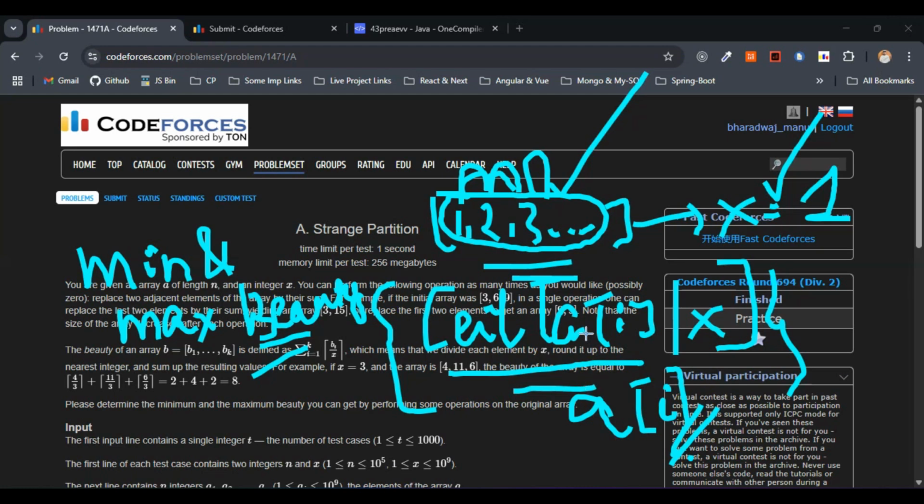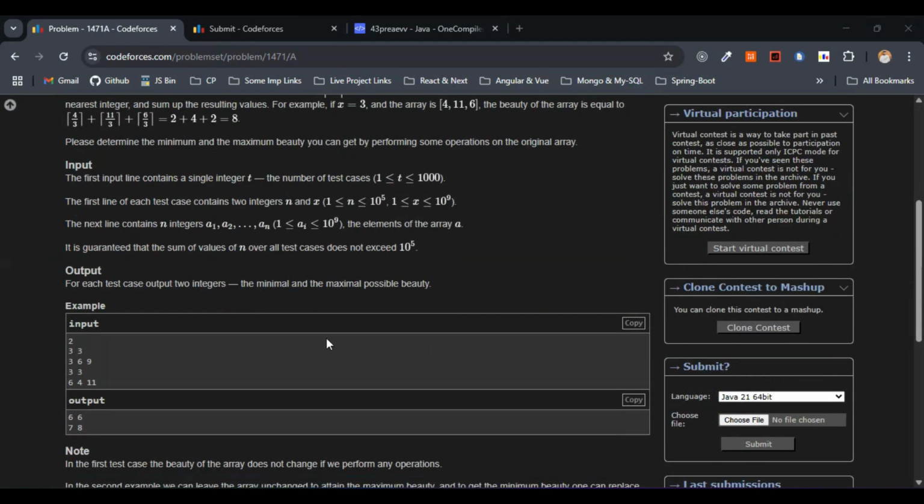We need to compute the minimum and maximum possible beauty of the array after any number of such mergers. I hope the question part is completely clear.